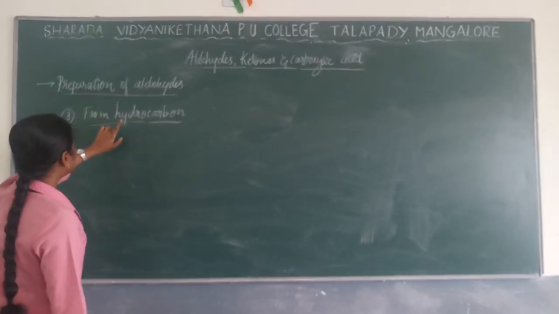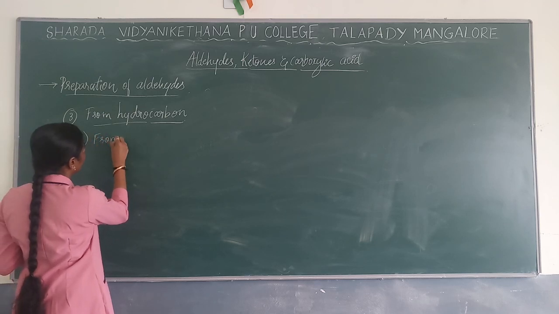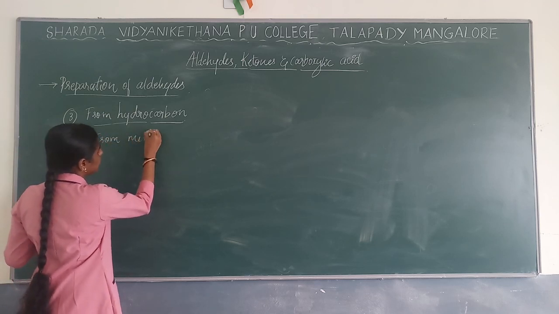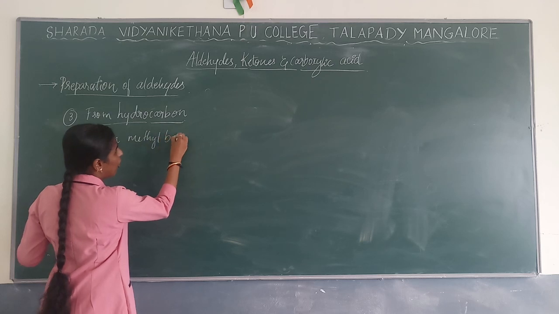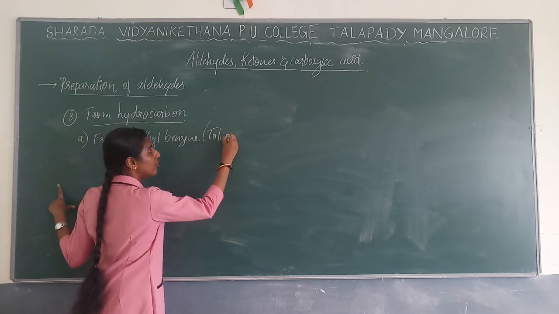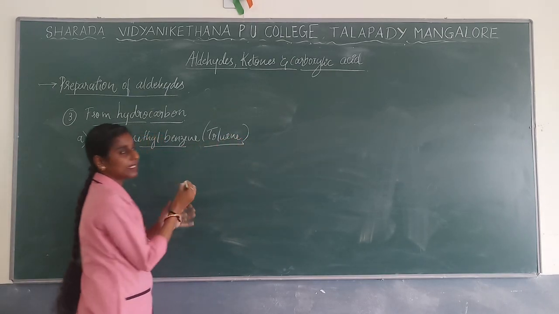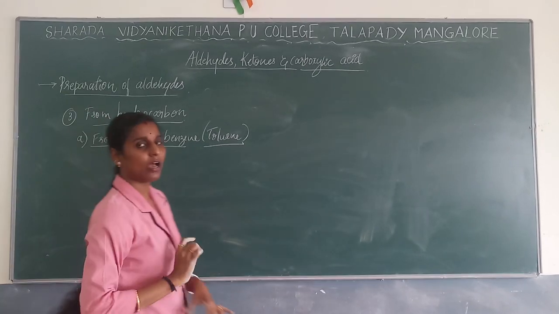So now here, the first one is from methylbenzene, or what we call toluene. That is nothing but your methylbenzene itself. By using this methylbenzene, we are going to prepare aldehyde.